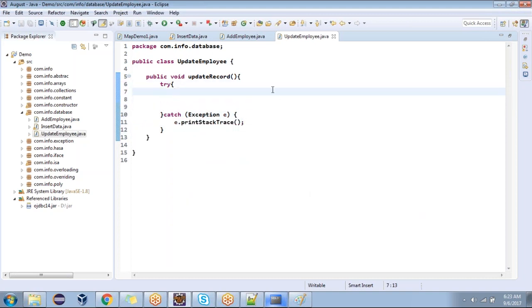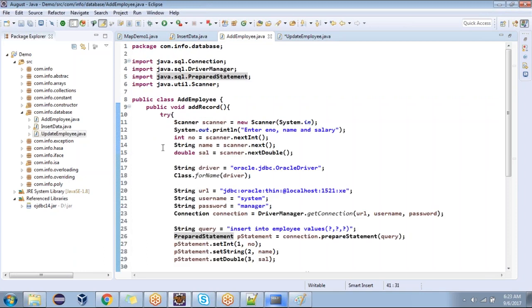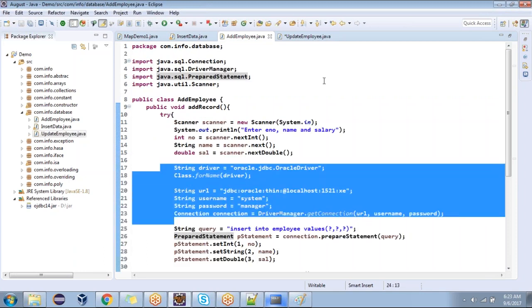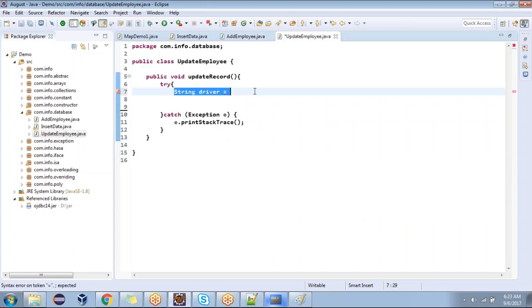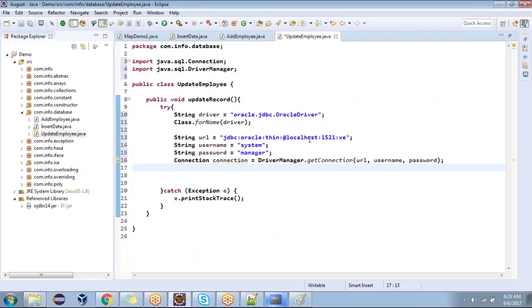What is the first step? Loading the driver, the driver string, and everything. Can I copy from here? These two steps are common or not? Yes, sir. Okay, but why should we write these things each and every time?